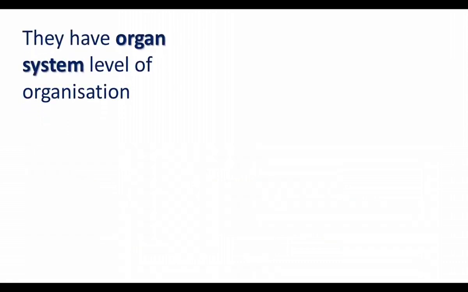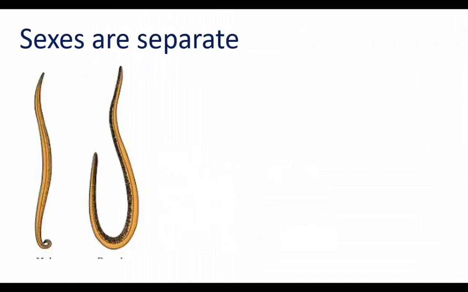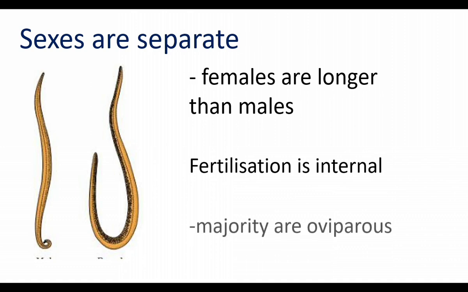Their excretory system consists of renette glands. They have separate male and female individuals. Females are longer than males. Fertilization is internal. Fertilization takes place inside the female individual.